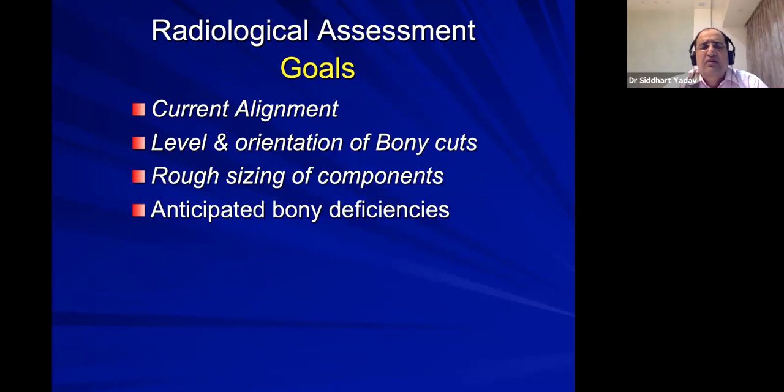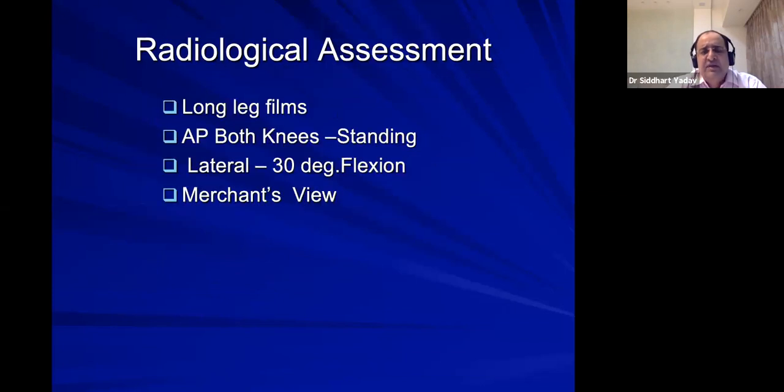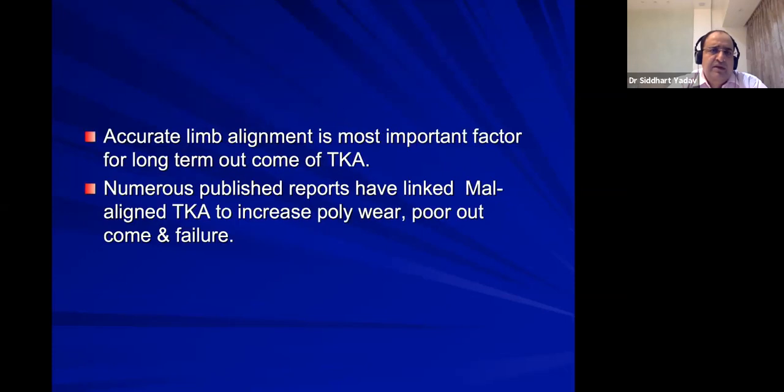Now, the radiological goal of planning is to know the current alignment and to have the level and orientation of bony cuts, rough sizing of the component, and anticipate any bony deficiencies. For the radiological assessment, we should always use a long leg film or scanogram. I'll tell you, it gives a lot of information. Do a both knee standing X-ray, lateral knee X-ray in 30-degree flexion, and a good Merchant view.